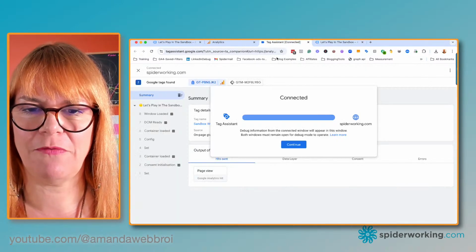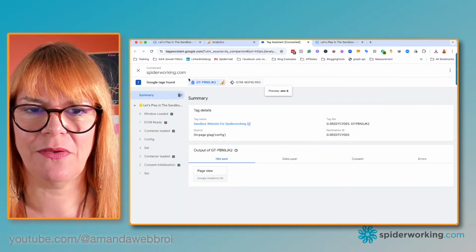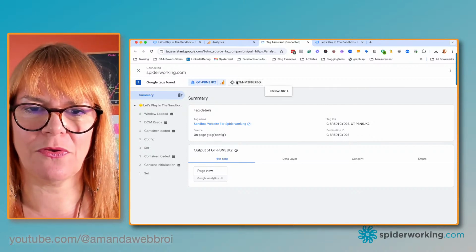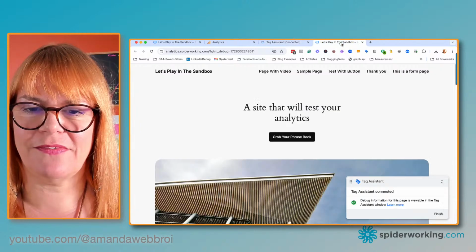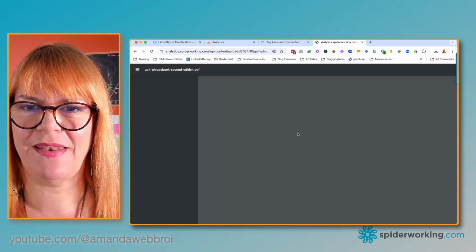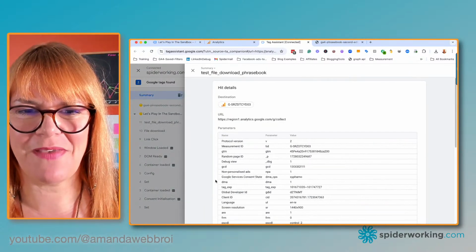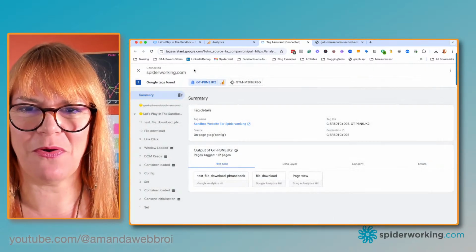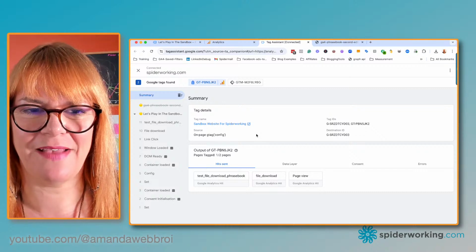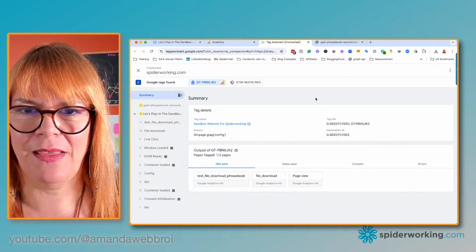We're going into the blue flashy tab and clicking Continue. Make sure we've selected Google Analytics here, not Google Tag Manager. Right, so if I click on this button now, yes, we've got a custom event test file download phrasebook. So we know that the phrasebook has been downloaded.